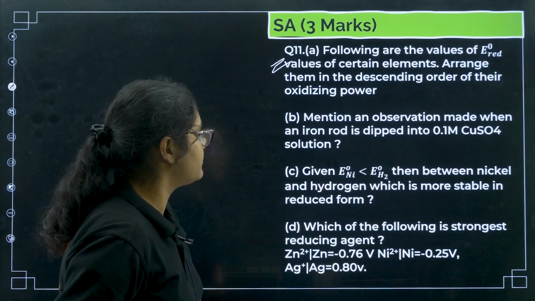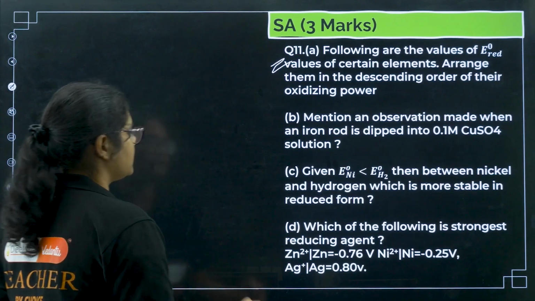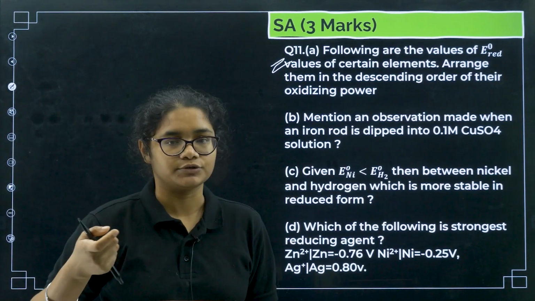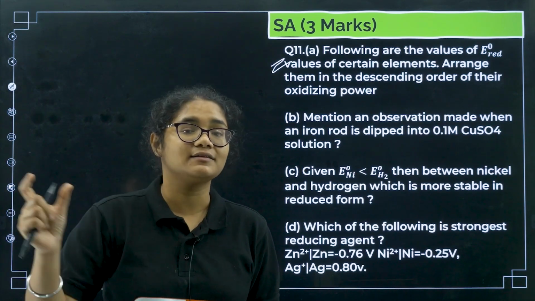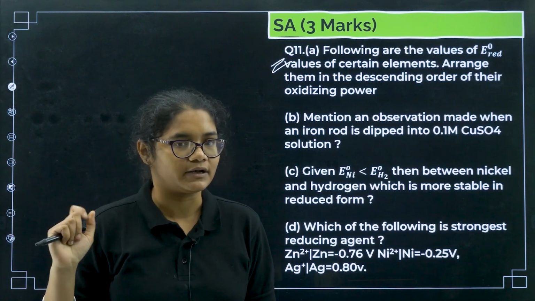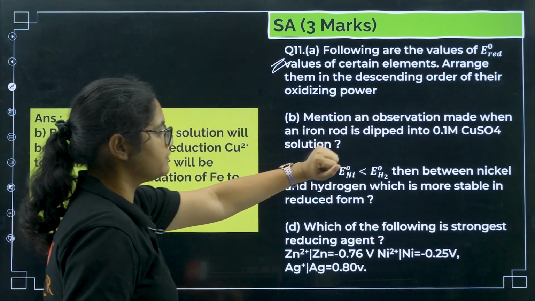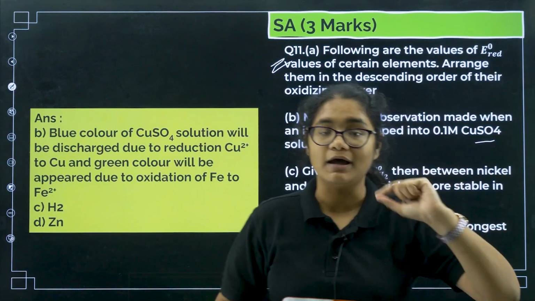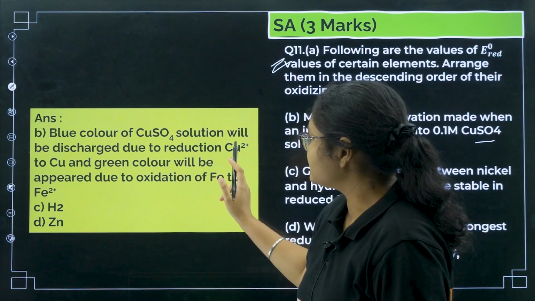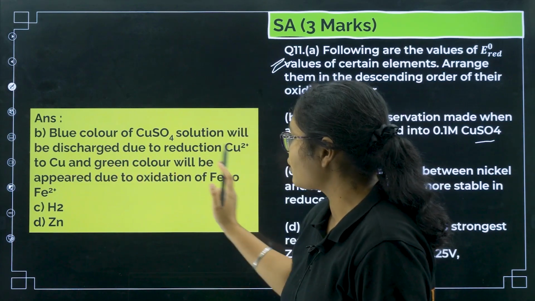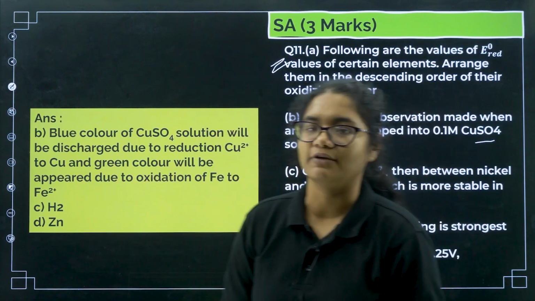Mention an observation made when an iron rod is dipped into the copper sulfate solution. Iron is more reactive than copper, so iron will displace copper and we will get iron sulfate solution and copper will get deposited, right? Copper sulfate was blue in color, now iron sulfate is forming, so the blue color will disappear. The blue color of copper sulfate solution will be discharged due to the reduction of Cu2+ to Cu, and green color will appear due to the oxidation of Fe to Fe2+.